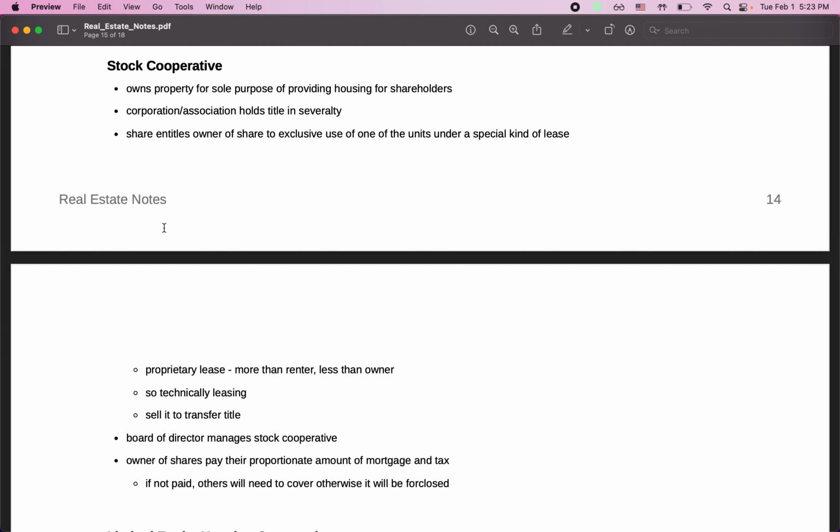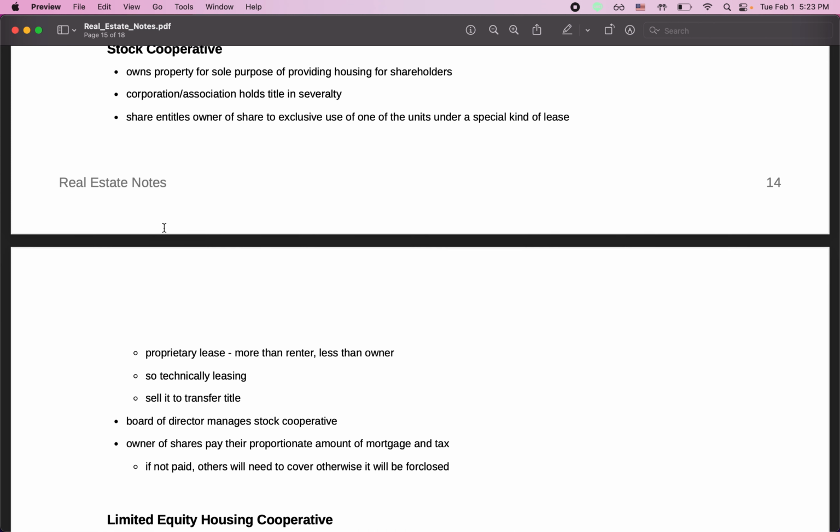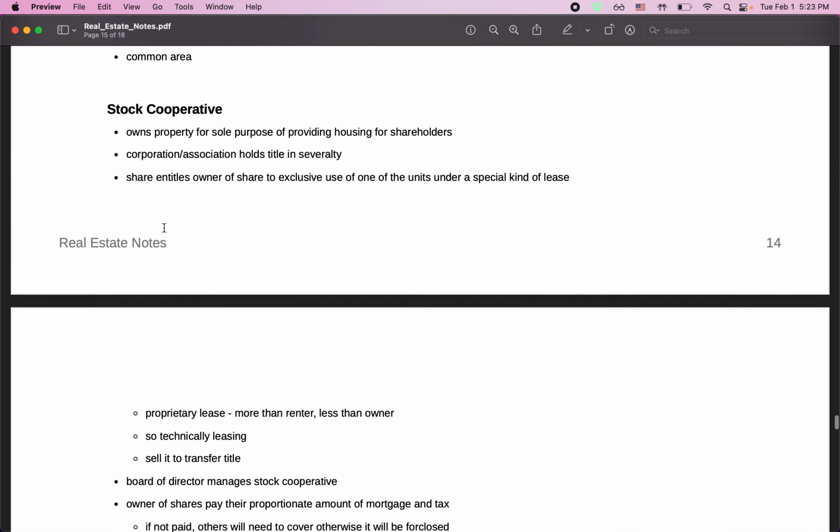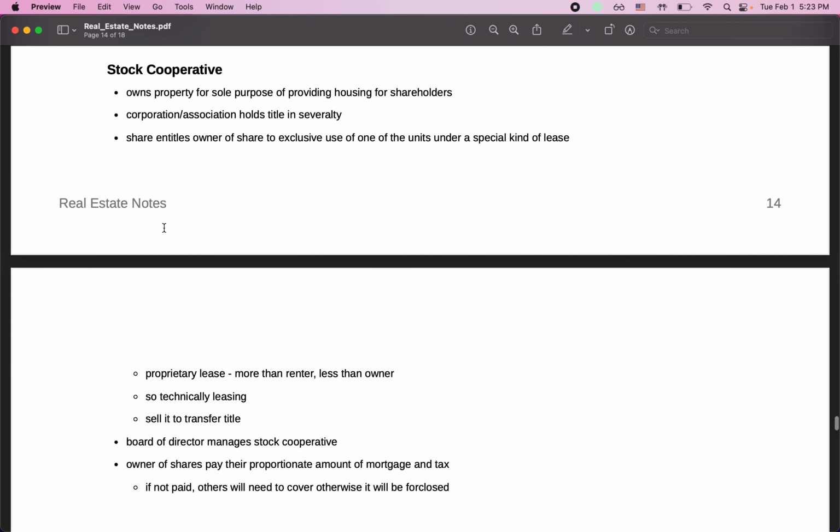Otherwise, the property may be foreclosed. So that's where it gets, I guess, a little bit risky. There might be other conditions that I'm not aware of, but from what I've read, it seems like everybody needs to cooperate. Maybe the corporation has some funds to cover it in the case of this happening. So that was stock cooperatives.